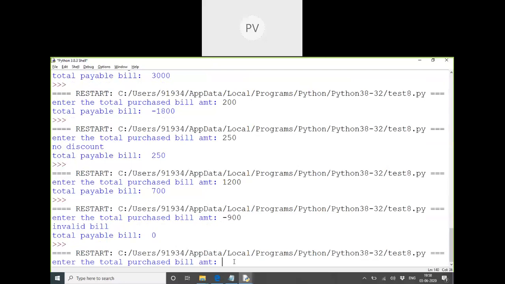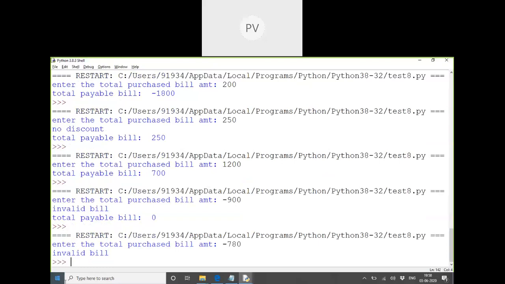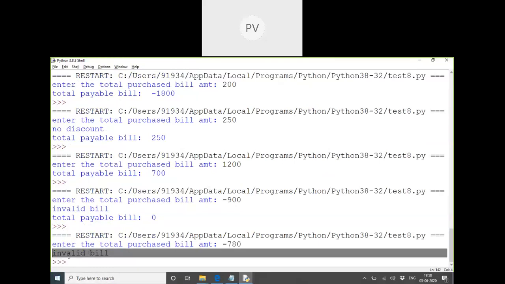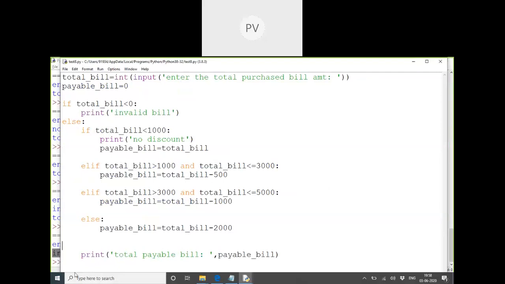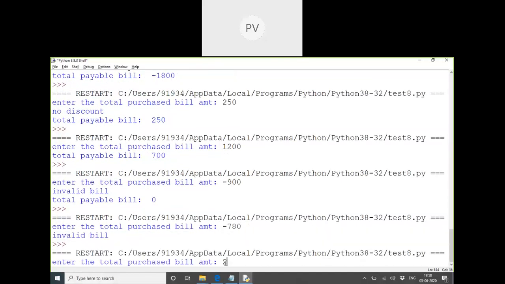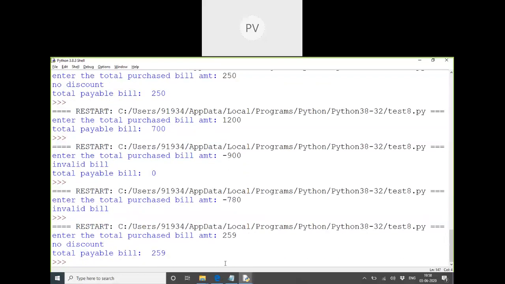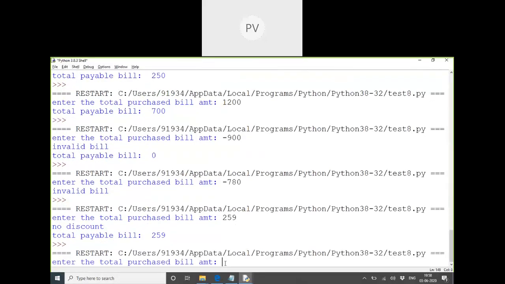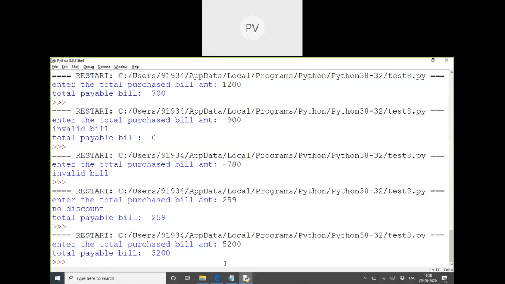So if I enter some wrong value by mistake, I should just say invalid bill. This is not a proper bill. But if he enters something proper, if he is purchasing some amount, like 250, I have to pay the whole amount, no discount applicable. In the same way, if I enter 4,000 or 5,200, I get a 2,000 discount. So it's working properly.